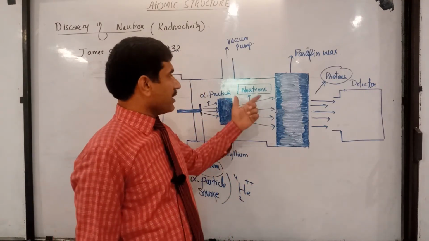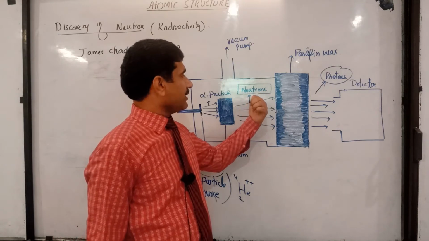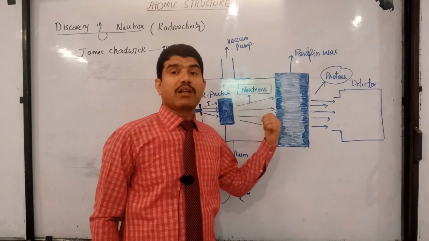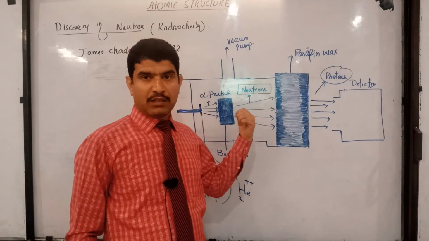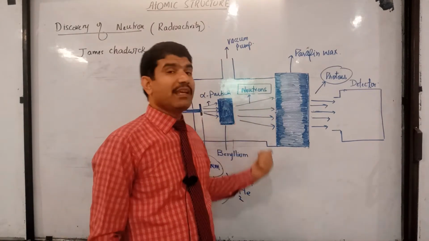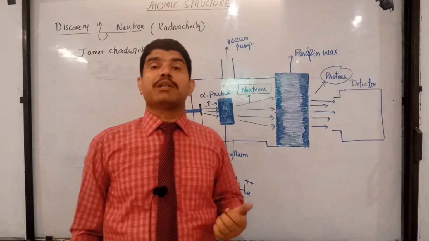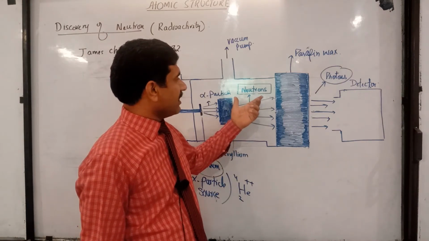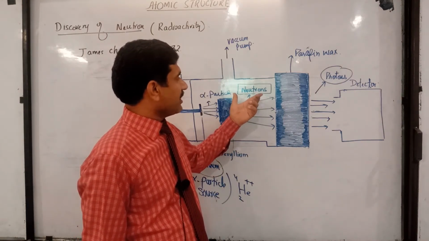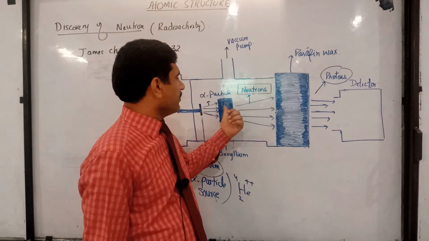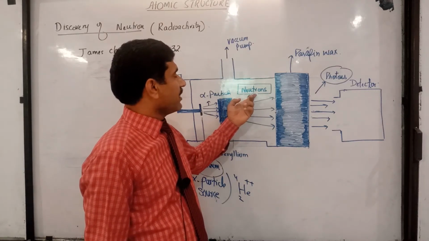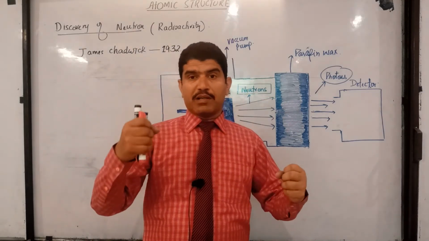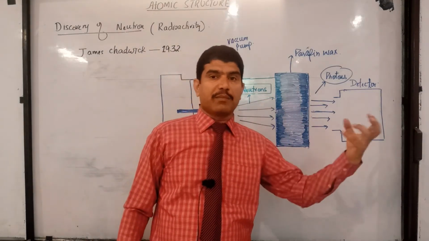Why neutrons? Because this radiation is known as neutrons because it is uncharged, neutral, right students, and it has approximately equal mass to that of a proton. So he said that these particles which are emitted from the source have approximately equal mass to that of a proton because similar masses can eject a particle of similar mass.